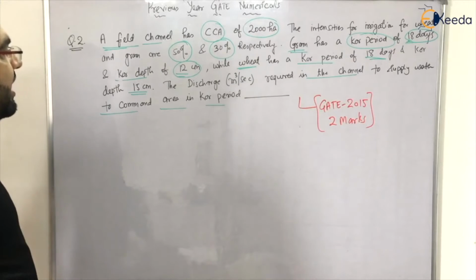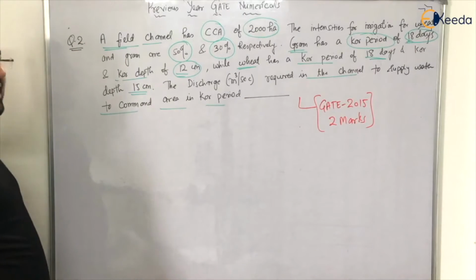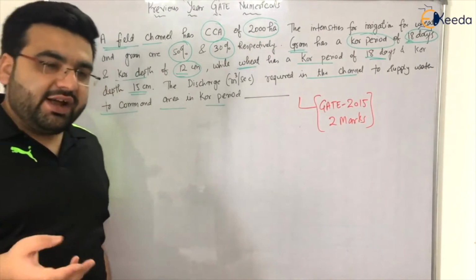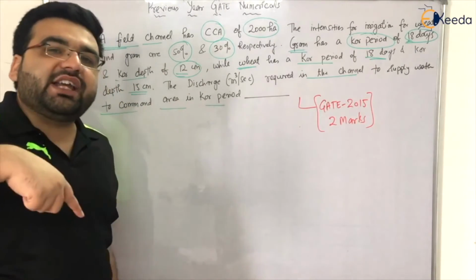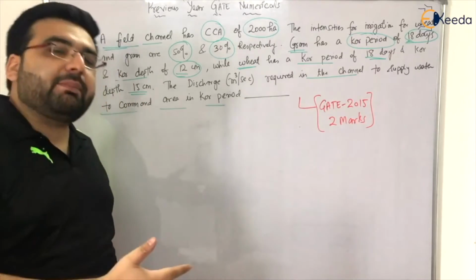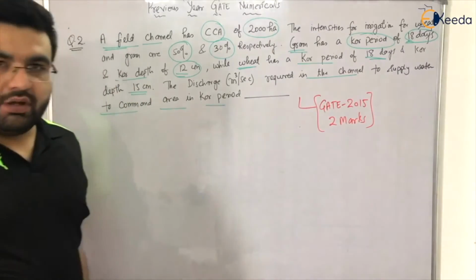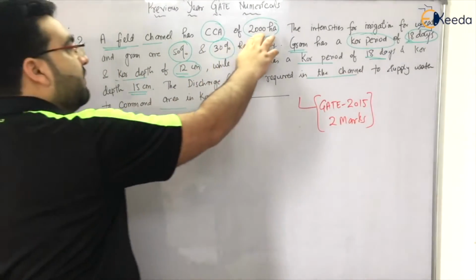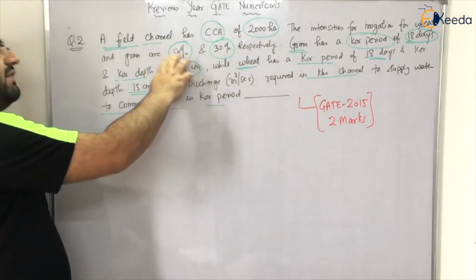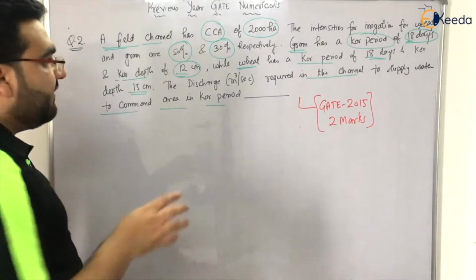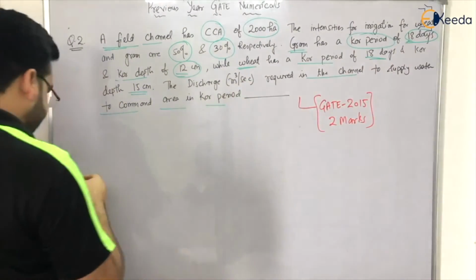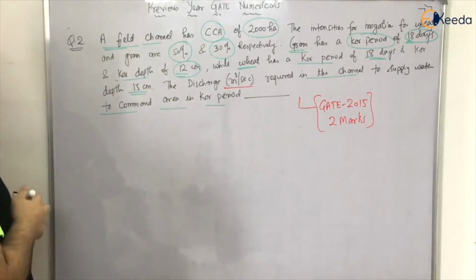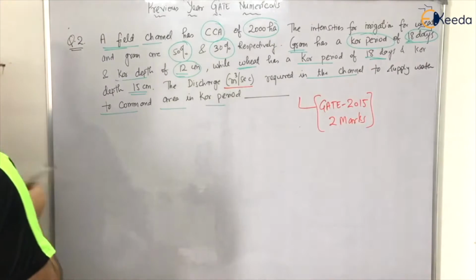So first of all, let us calculate, and what is the intensity of irrigation? If someone says that the intensity of irrigation is 50%, it means that out of the cultivable command area, only on the 50% you are growing that particular crop. For example, for wheat it is 50%. It means that out of 2,000 hectares, only for 50% you are growing that particular crop. And we have to calculate discharge in meter cube per second. It is a TAT type of question. Okay. So now let me do the solution.